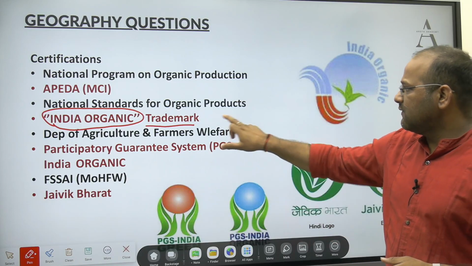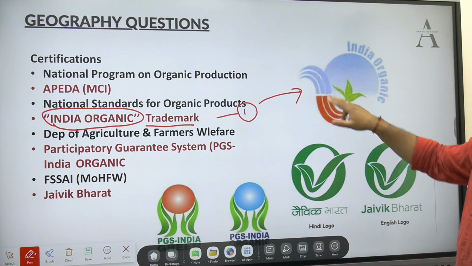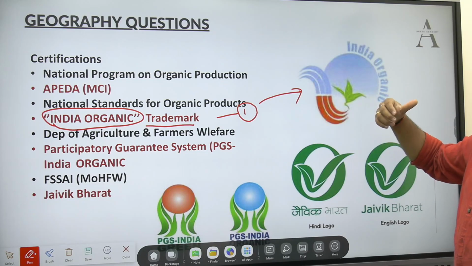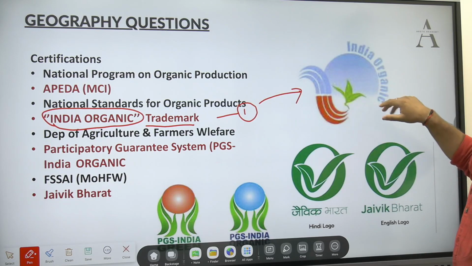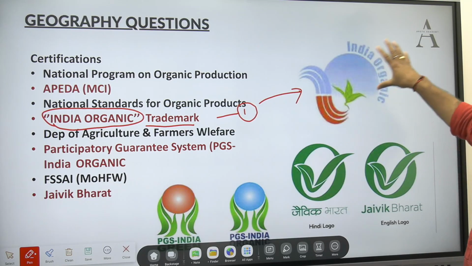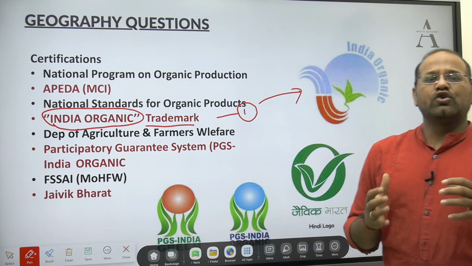So this is one certification. It looks like this, India Organic. Here you can see the symbol of clean, organic theme, and crop. These are the elements of nature, and they have shown India Organic.